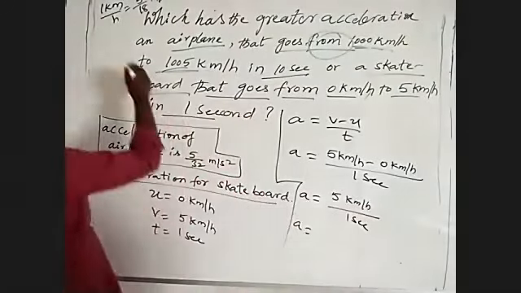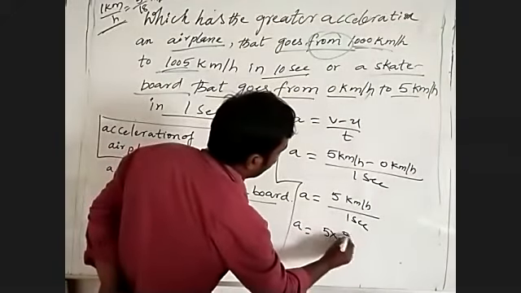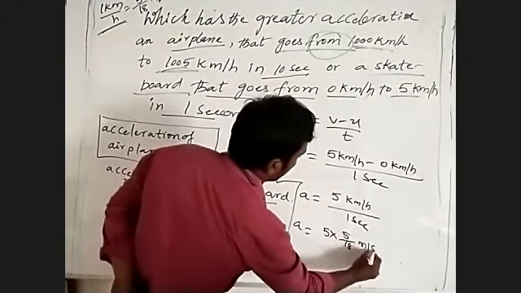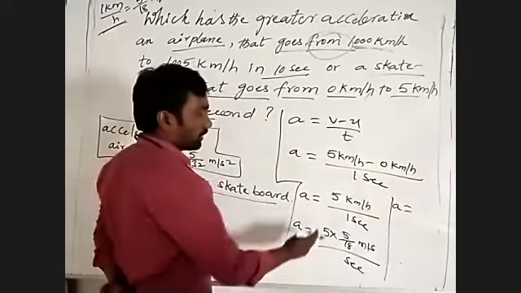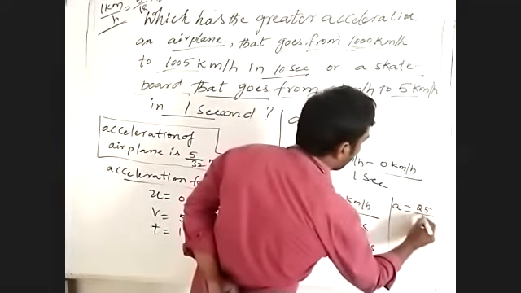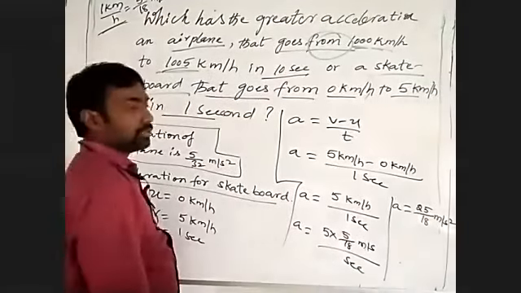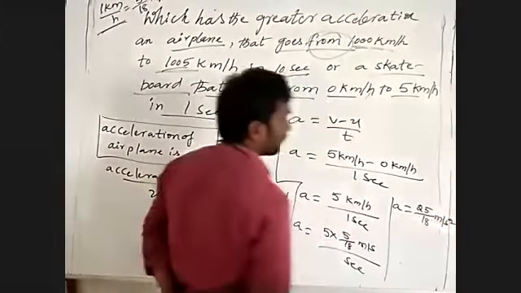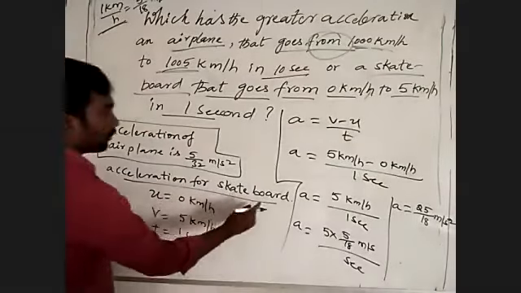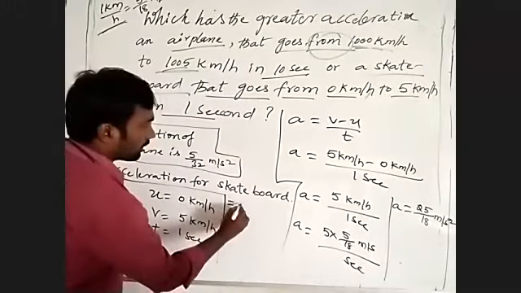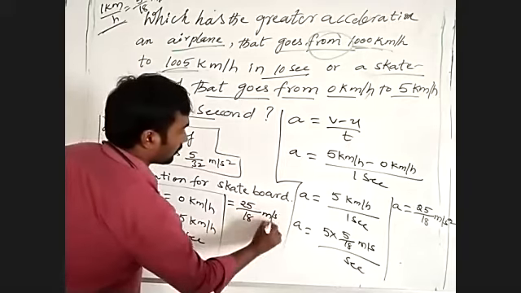Since 1 kilometer per hour is equal to 5 by 18, so 5 into 5 by 18 meter per second by second. 5 fives are 25, so 25 by 18 meter per second square. So acceleration of the skateboard is 25 by 18 meters per second square.